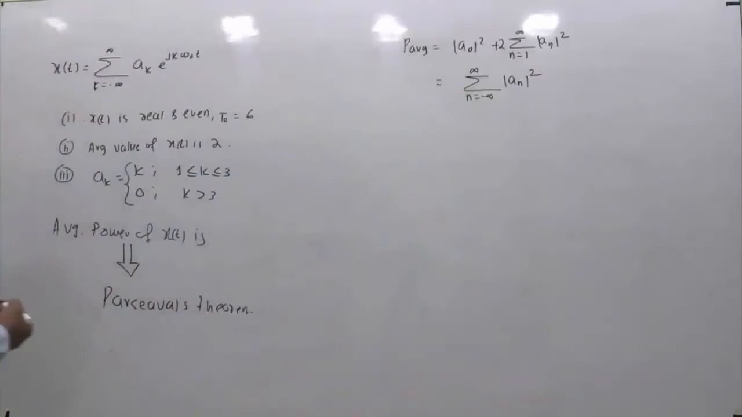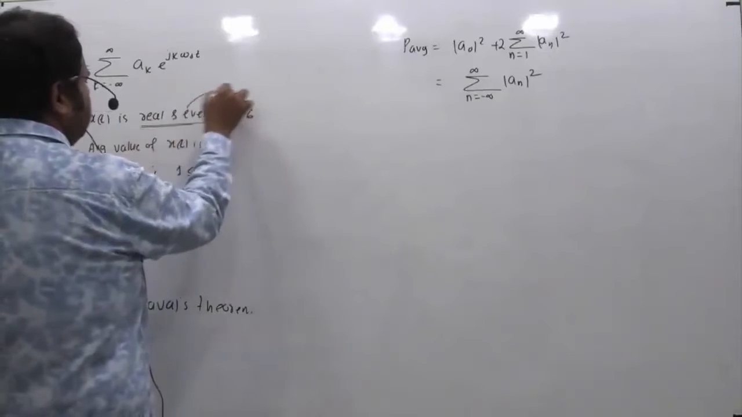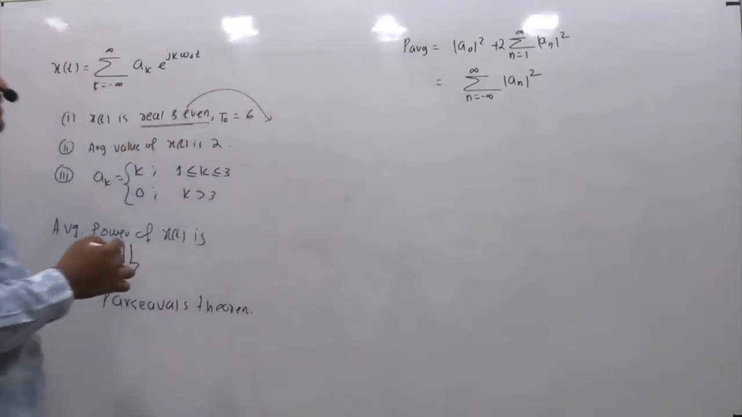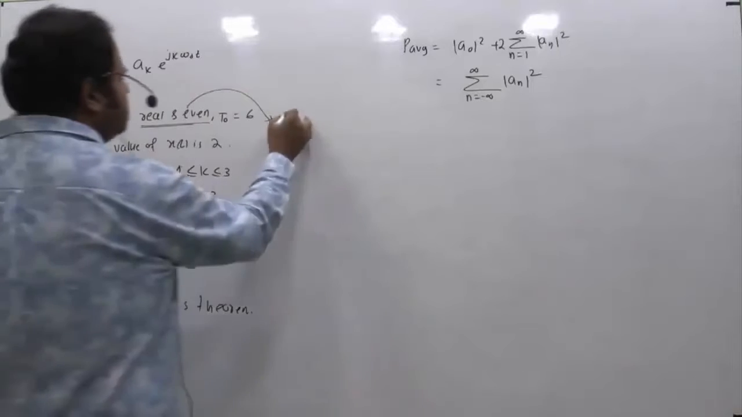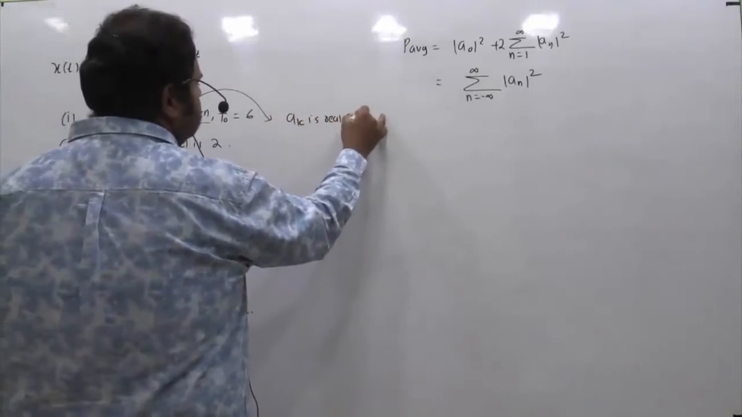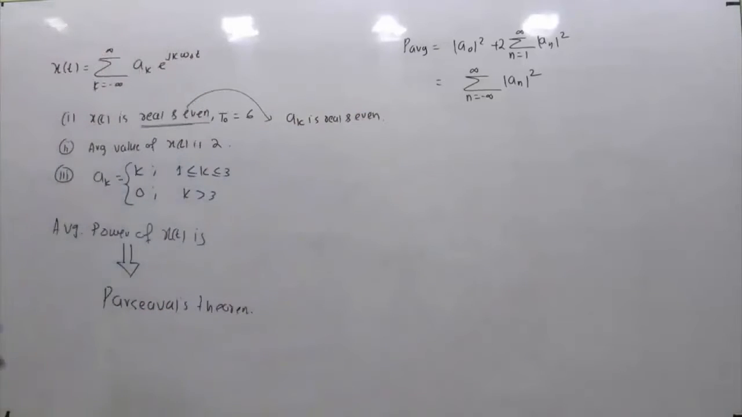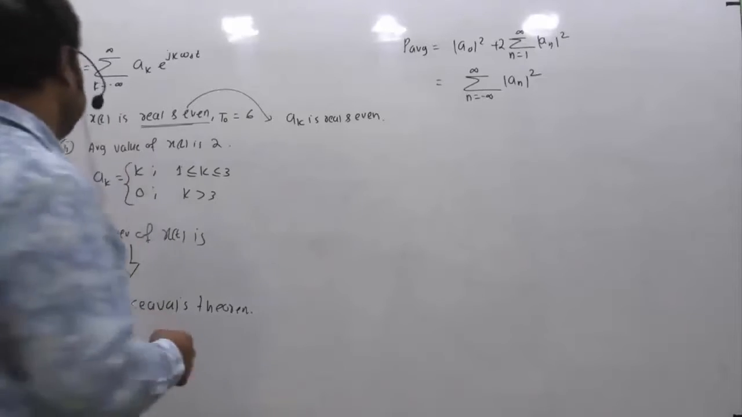Now the point is, if x of t is real and even, what information are they trying to tell us? If x of t is real and even, it means your ak is real and even. So based on the symmetry property, if the time domain signal is real and even, the corresponding spectrum will also be real and even. We'll see what the implication of this is.